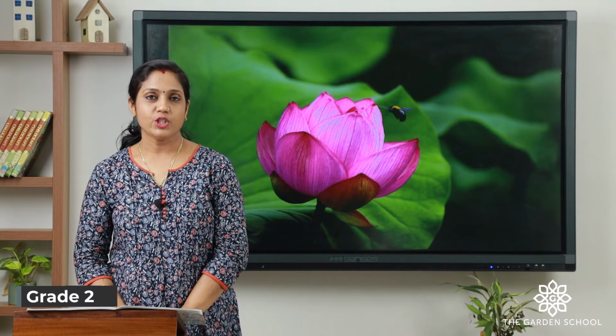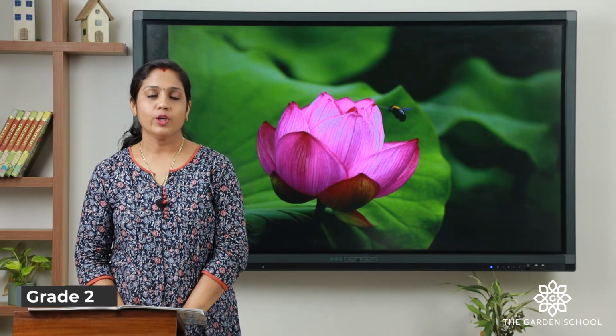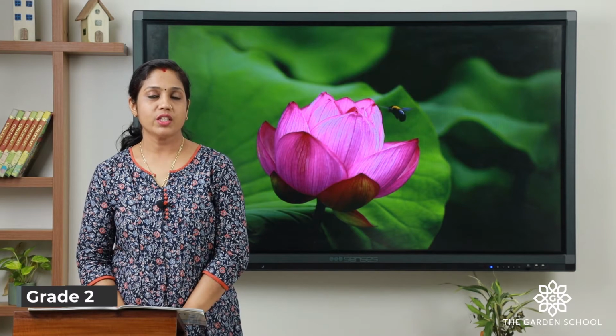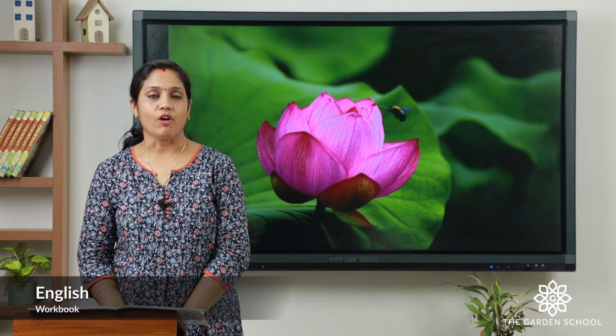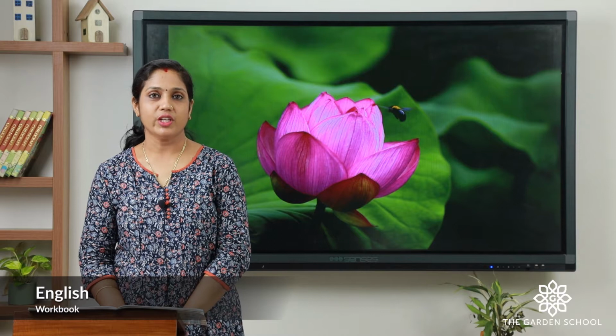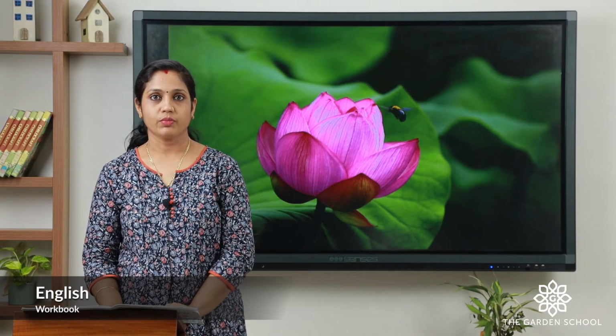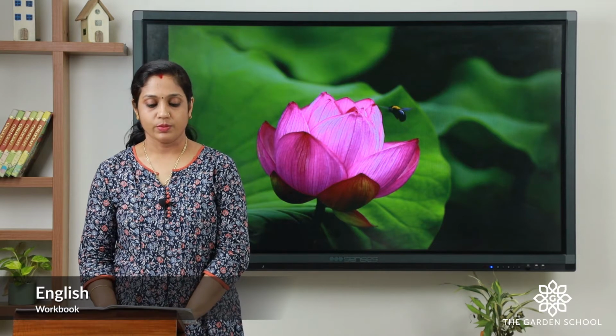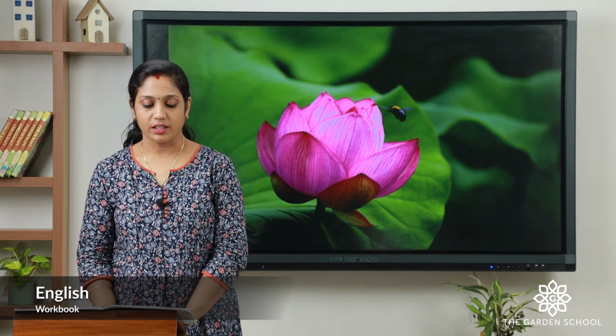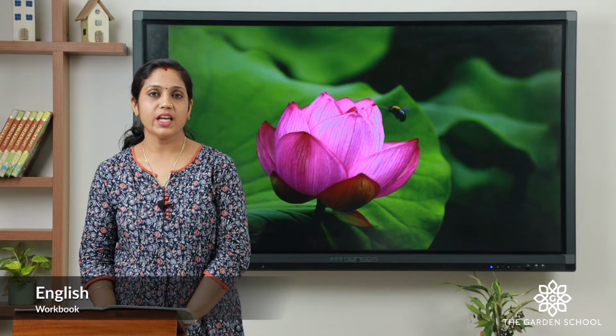We'll learn the English workbook today. Hope you have read the chapter and understood the story of the bee. Now open your text and get ready for doing the exercises. Now open the page number 2. Let's do it. First, tick the correct option to complete each sentence.